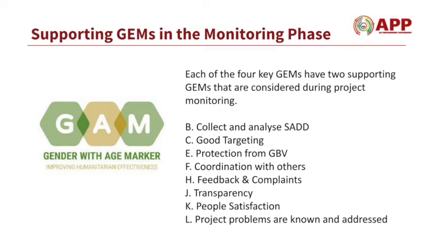There are also the gender equality measures for feedback and complaints to ensure that people can complain and people can be heard. Measures for transparency to ensure that people get the information they need. The measure for people satisfaction. People in diverse groups are satisfied with the humanitarian response program activities. The final is the project problems. That project problems are known and addressed during the implementation and monitoring phase.